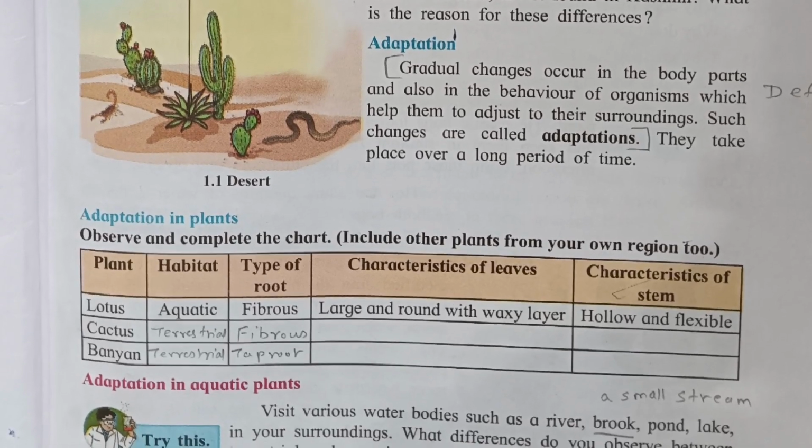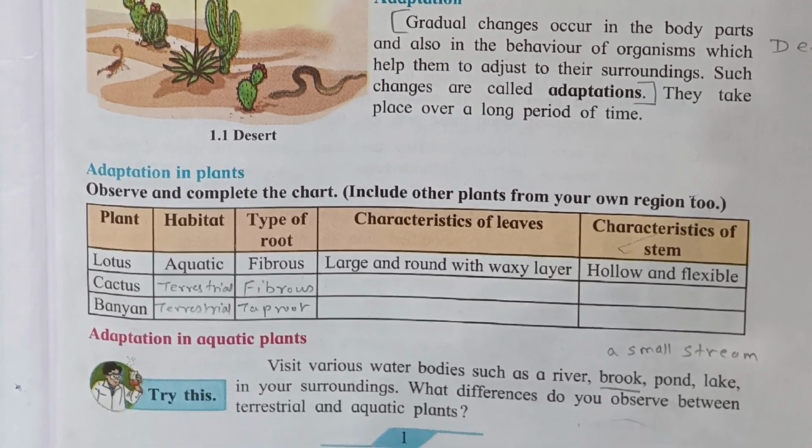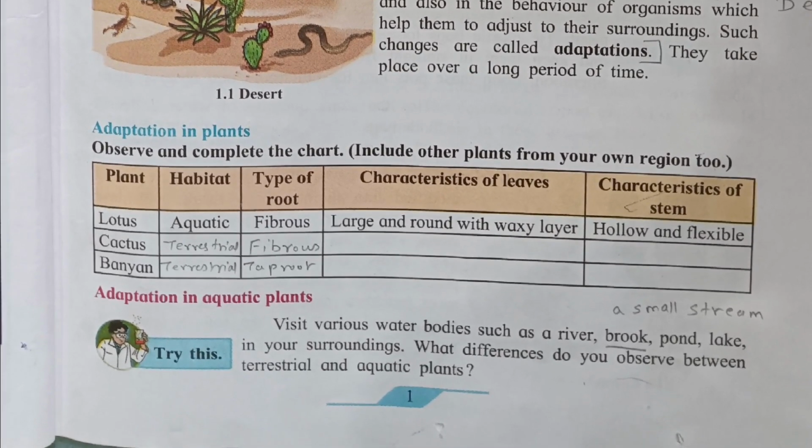Observe and complete the chart. Plant: lotus. Habitat: aquatic. Type of root: fibrous. Characteristic of leaves: large and round with waxy layer. Characteristic of stem: hollow and flexible.